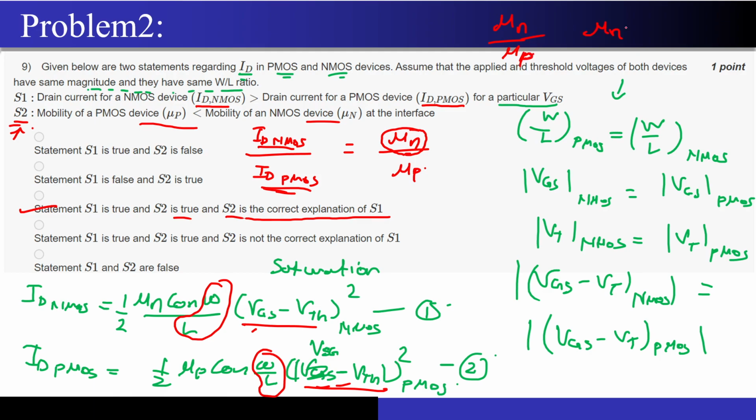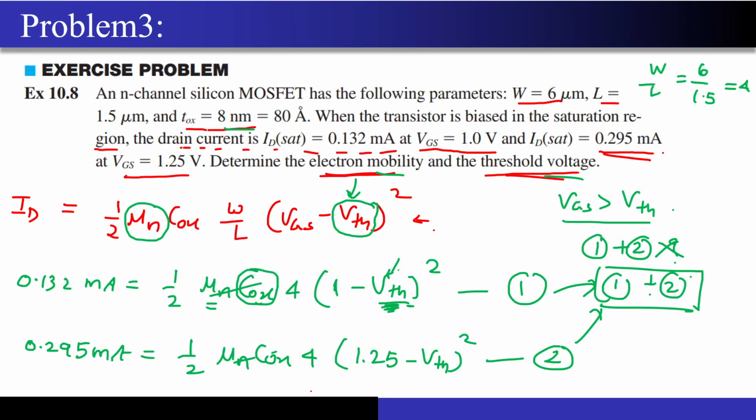Since mu n is greater than mu p, the current in the NMOS will always be greater than the current in the PMOS for the same overdrive and the same W by L. So statement 1 was correct, and statement 2 was the correct explanation. This was a good problem that we had solved from the Donald Neamen book.